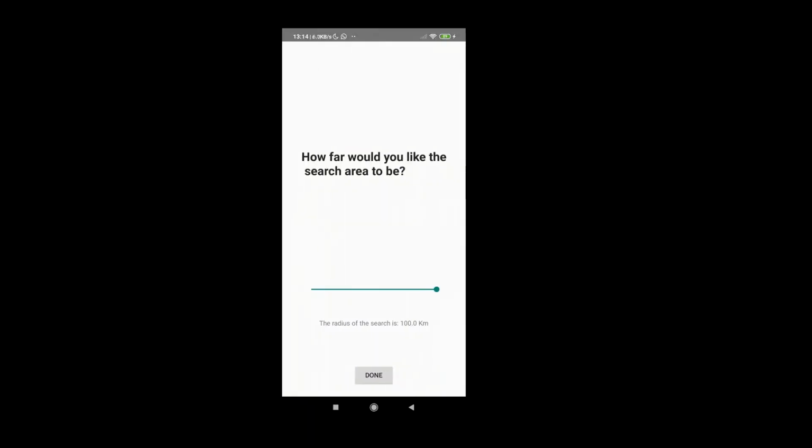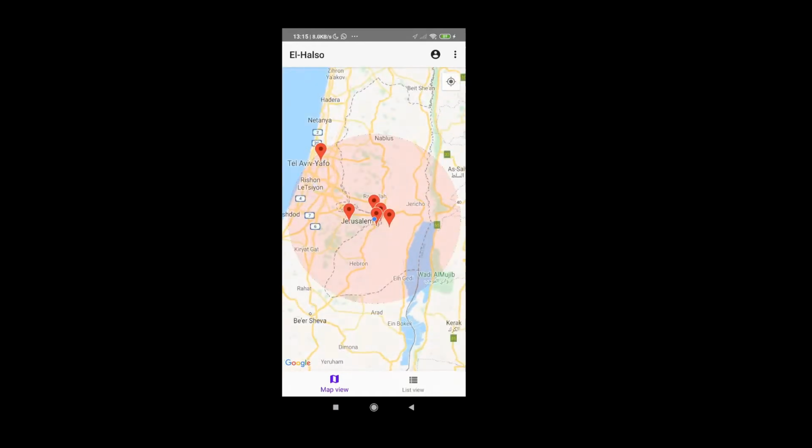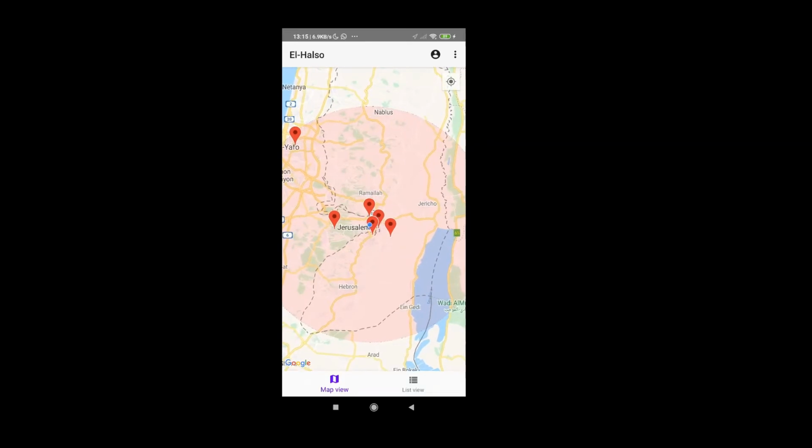and we are greeted with this screen, which basically asks me, how far is the furthest business I'm willing to go to? Either 100 kilometers, any number between 0.5 kilometers and 100. For the time being, let's put it at 52. Then we are greeted with the map, which zooms in to fill in the radius that I have chosen, the distance of search. Now, as we can see, here are the businesses inside this area.